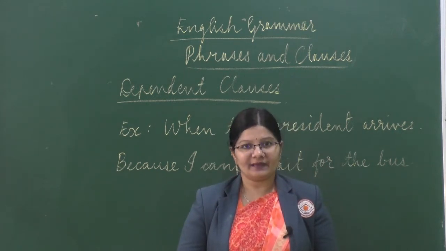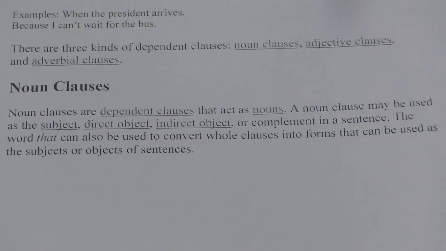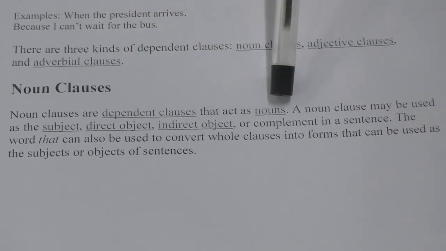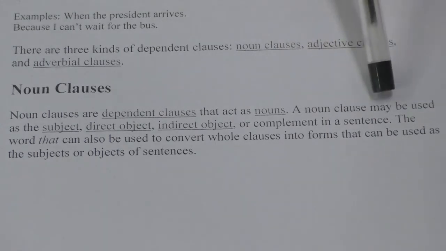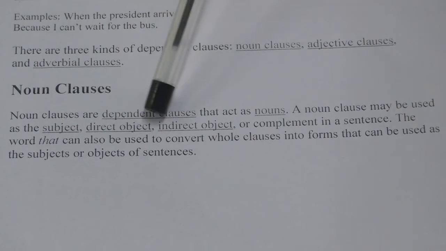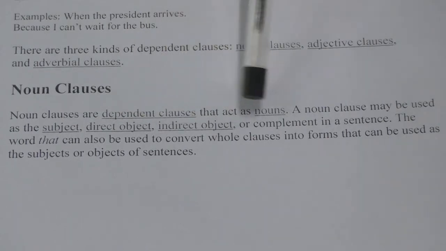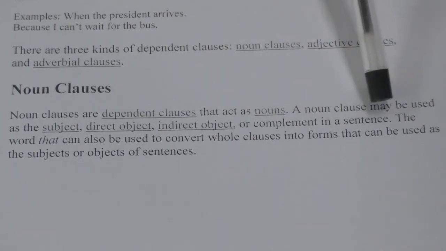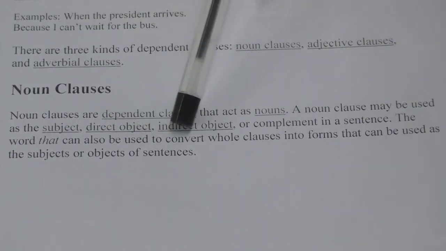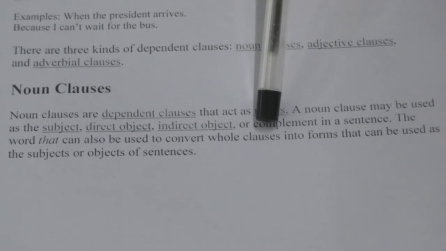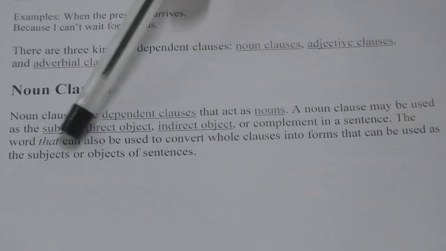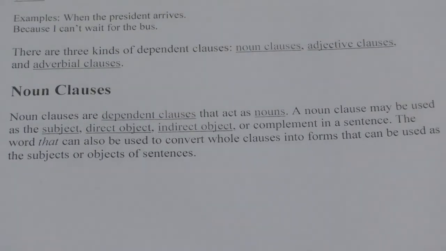Let's have a look at them with some examples. So students, noun clauses are dependent clauses that act as nouns. A noun clause may be used as the subject, direct object, indirect object or complement in a sentence. The word that can also be used to convert whole clauses into forms that can be used as the subject or the object of the sentence.